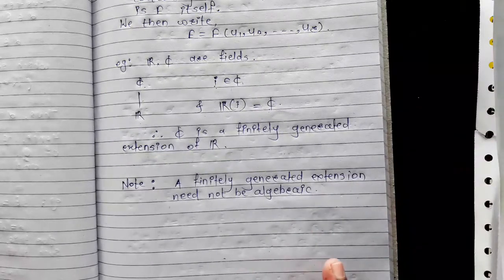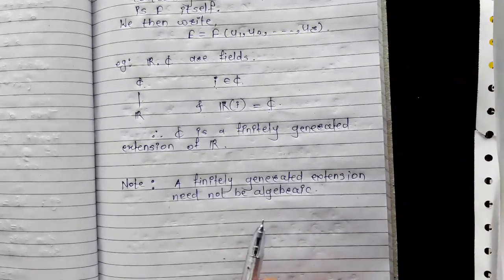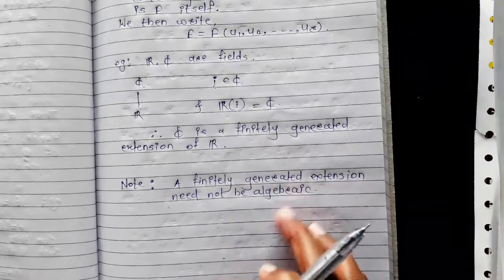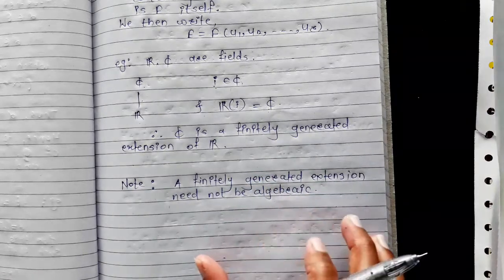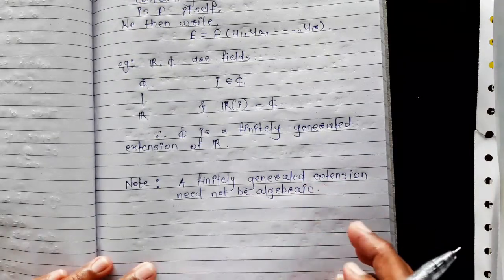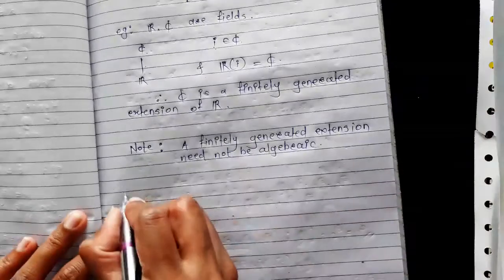It means that there exists a finitely generated extension which is not an algebraic extension. We will explain this fact by our next example, in which we prove that there is a finitely generated extension which is not algebraic.